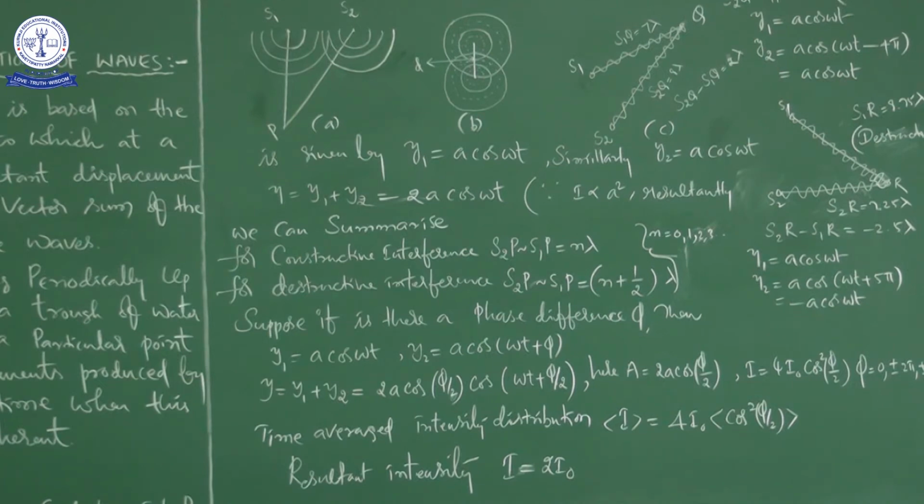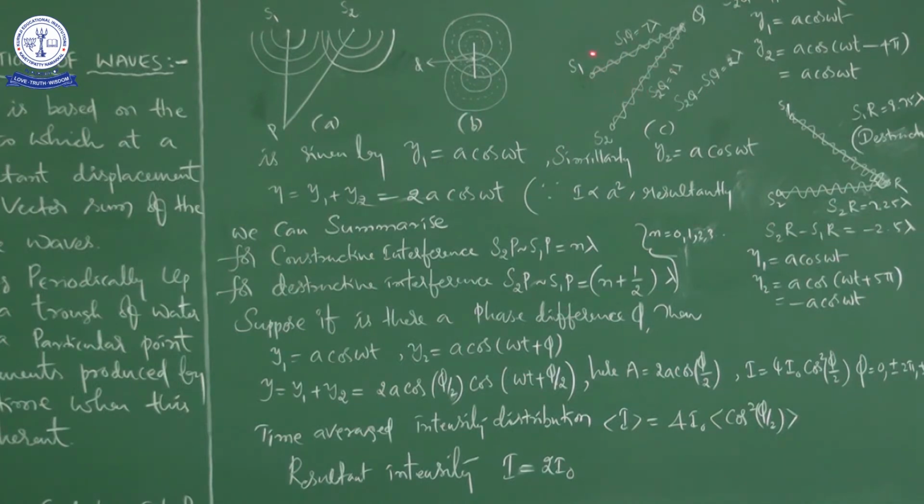But the intensity of the resultant wave of the two different waves coming from S1 and S2 will be 4 I naught. Here the two sources are said to interfere constructively, and we have what is referred to as constructive interference, when y1 is a cos omega t and y2 is also a cos omega t. Now we are going for another example.